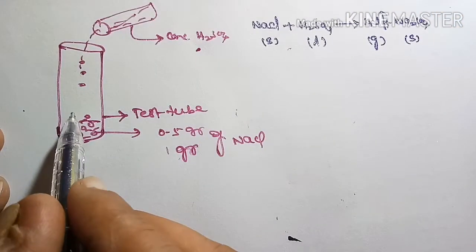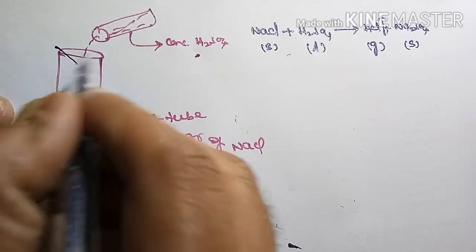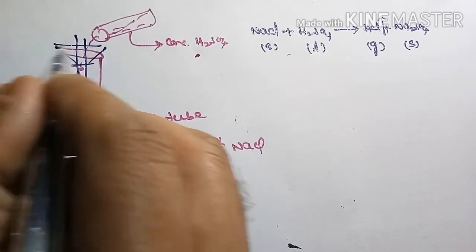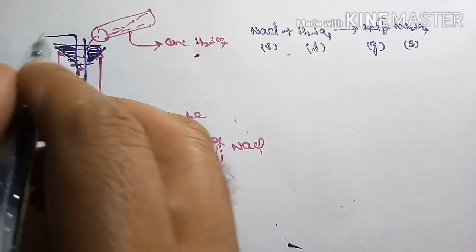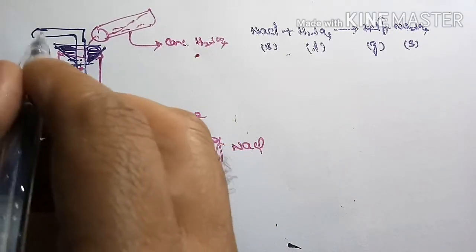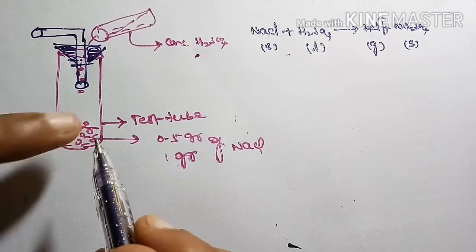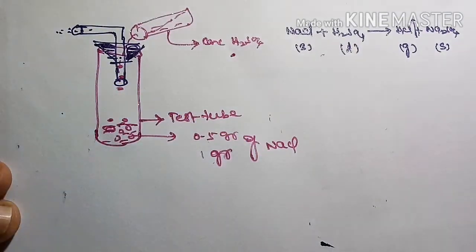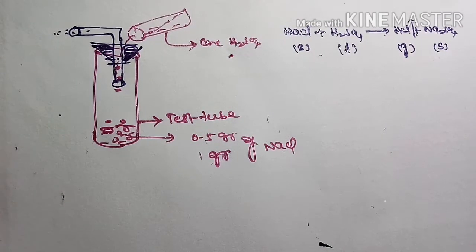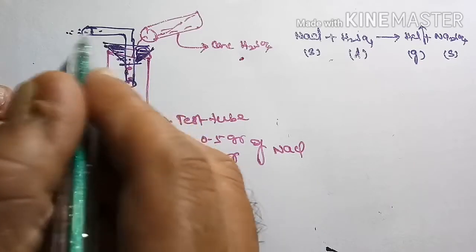Whenever these gases are forming, we should immediately place a single hole rubber cork. In this single hole I fit a delivery tube. This delivery tube end should never be dipped in any solution. Here the HCl gas is released from the mouth of the delivery tube.